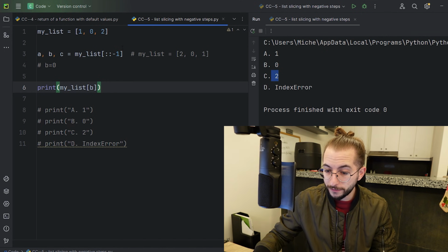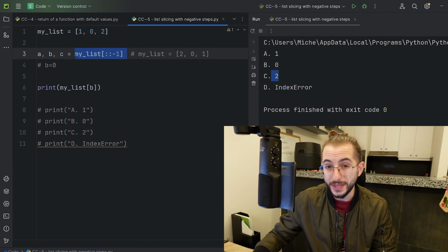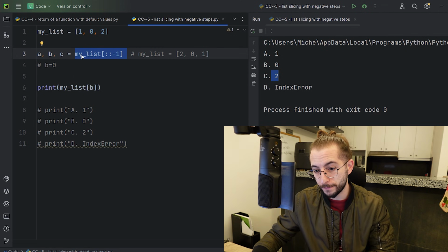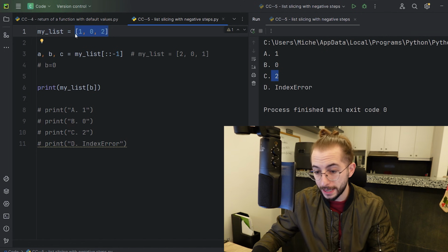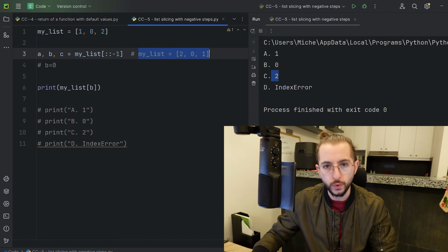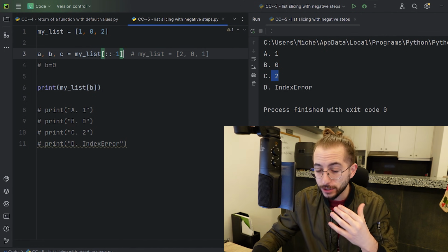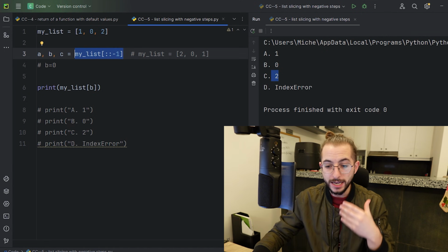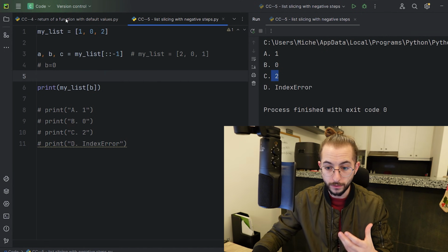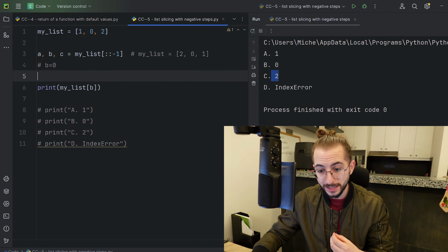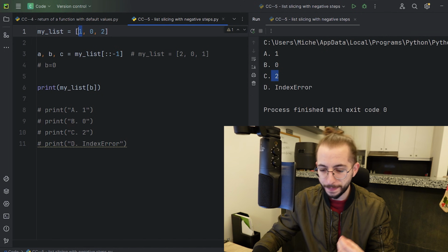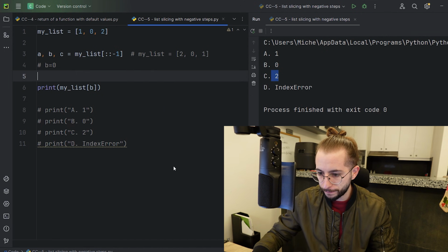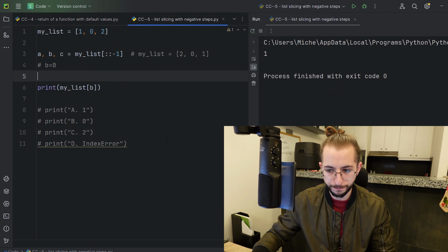Because even though we flipped the list right here, we didn't actually set it. So the list stayed as it in its original form. Now, right here, this is for me just to highlight to you, but it didn't actually change. This is just a copy of this list, right? The original one stayed the same. So when I access my list at position B, the answer will be 1. So when I right click and I run, there we go, I get 1.